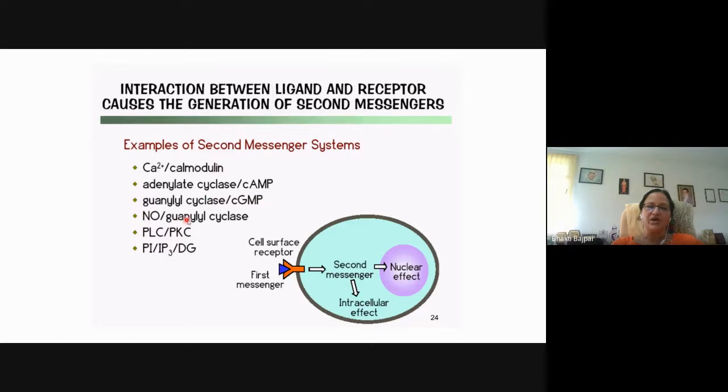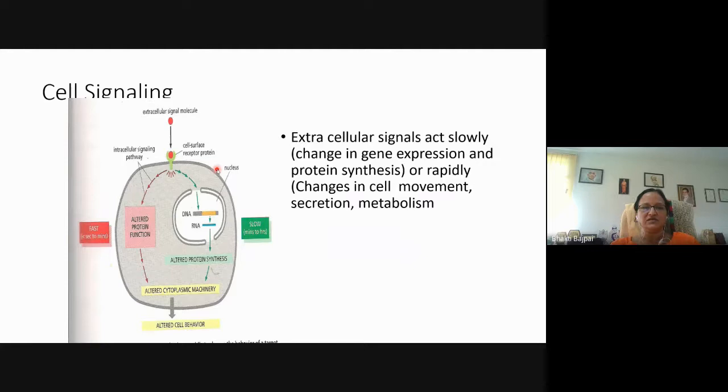Then guanylyl cyclase, it is also an intracellular receptor for the nitric oxide, which is a gas. Then phospholipase C or protein kinase C. Phospholipase C will activate the protein kinase C in presence of calcium. Then phosphoinositol triphosphate and diacylglycerol. So these are some of the examples of the second messenger system, which are activated upon binding of the ligand to the cell surface receptors.